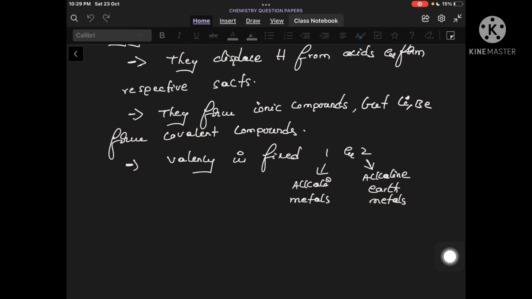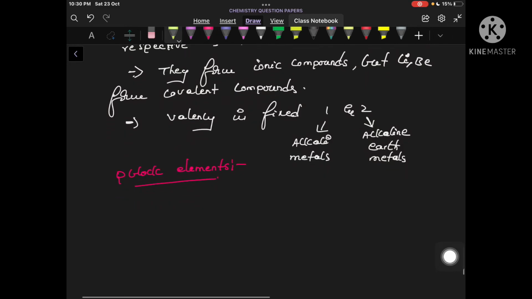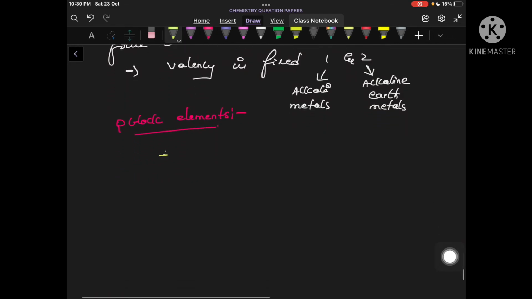Then we study the next type of elements, which are called P block elements. Where are these P block elements present? They are present from group 13 to 18.